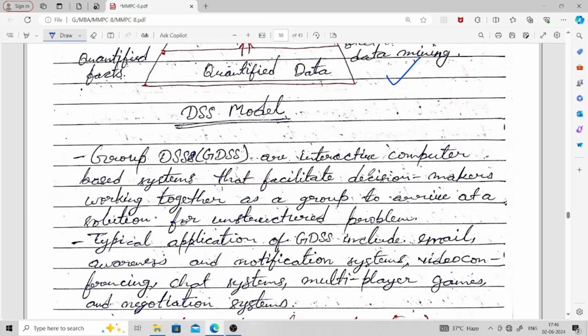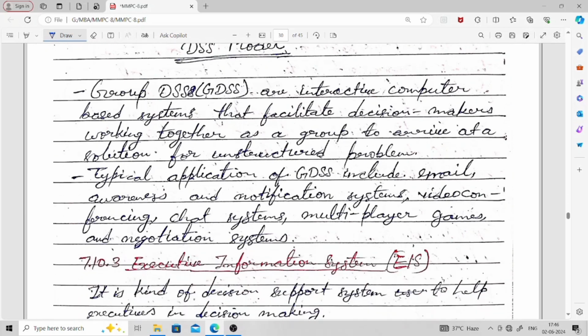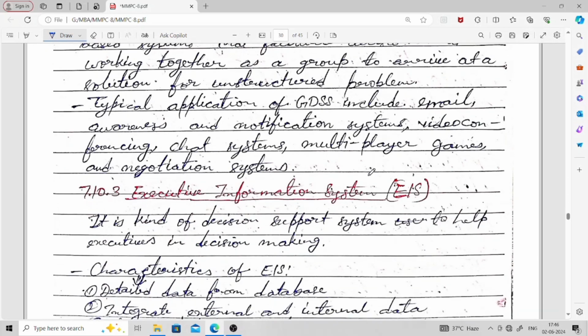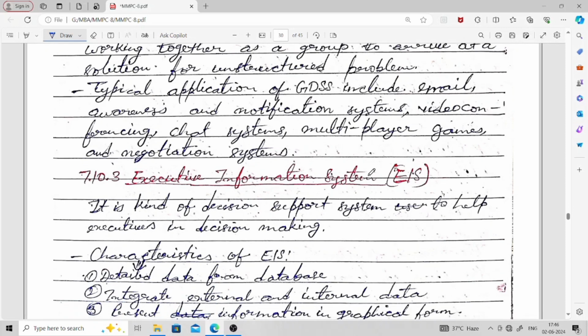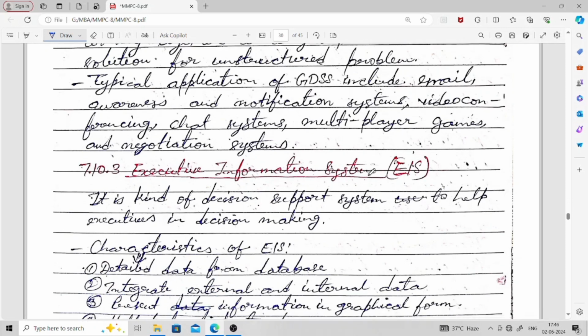Typical applications of GDSS include email awareness and notification systems, video conferencing, chat systems, multiplayer games, and negotiation systems. These are typical applications of GDSS, meaning group decision support system.